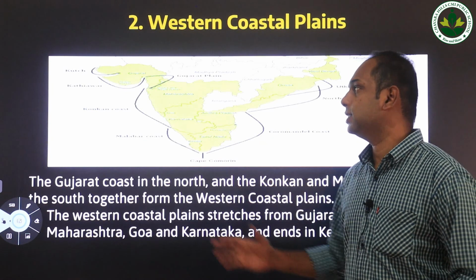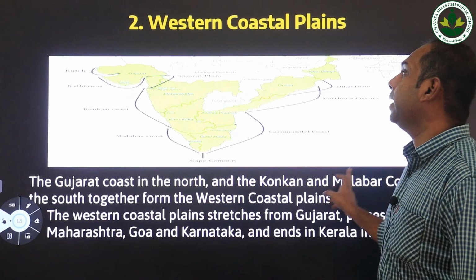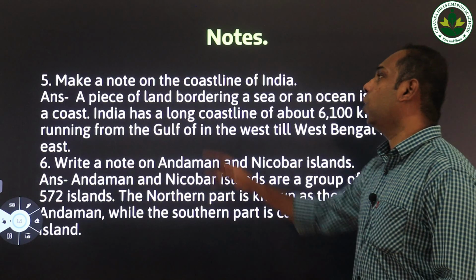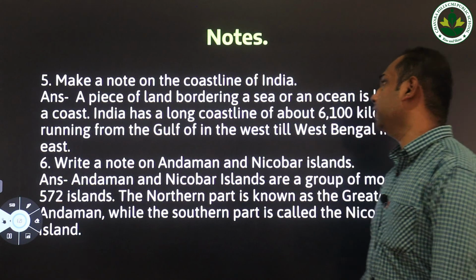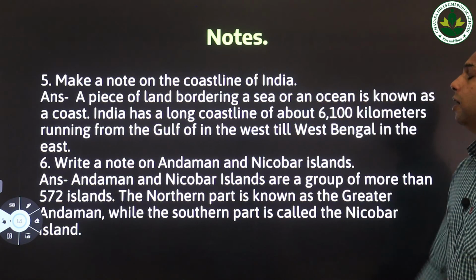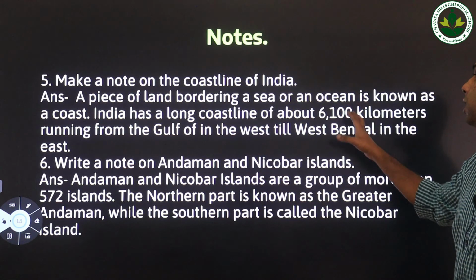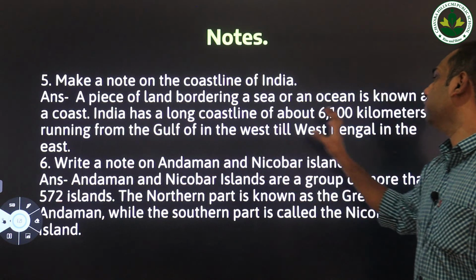Please read the textbook minimum 4 to 5 times and get a signature from your parent. Along with that, please write these notes. These are the notes for the day. Fifth question, make a note on the coastline of India. The answer: a piece of land bordering a sea or an ocean is known as a coast. India has a long coastline of about 6,100 kilometers running from the Gulf of Kutch in the west till West Bengal in the east.